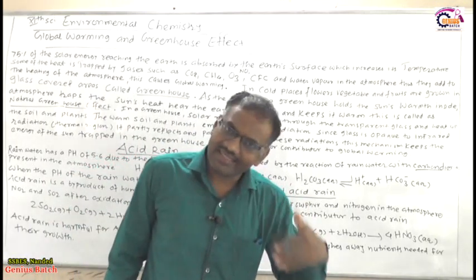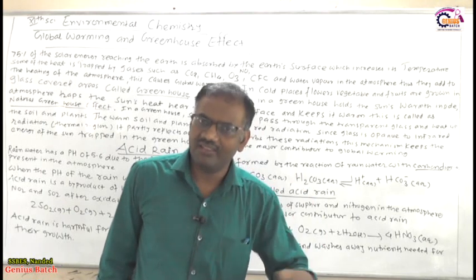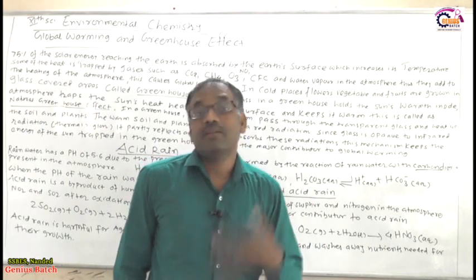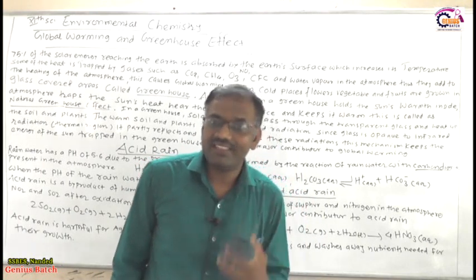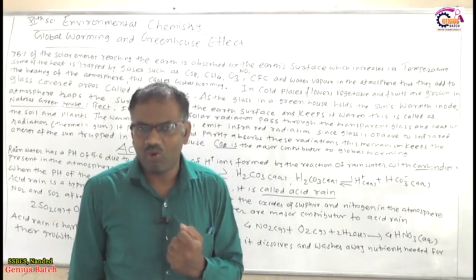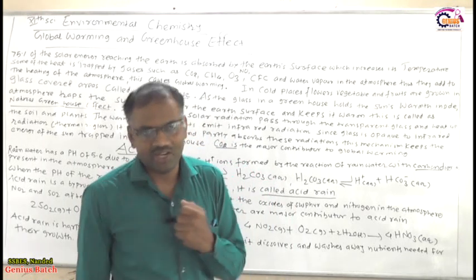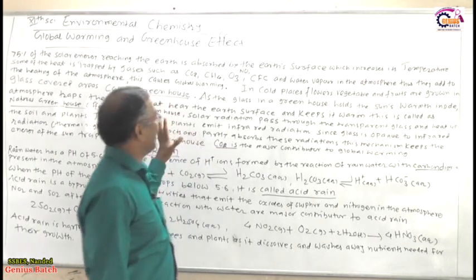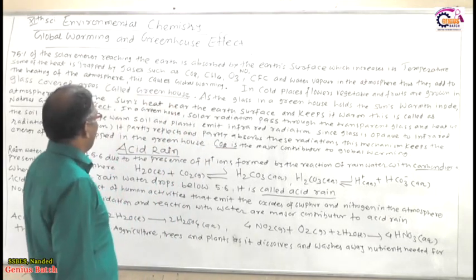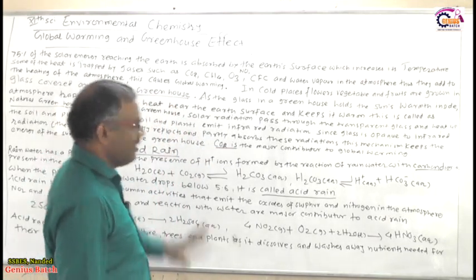All these gases cause global warming, no doubt. But which one gas is the main contributor to global warming? That is carbon dioxide gas.